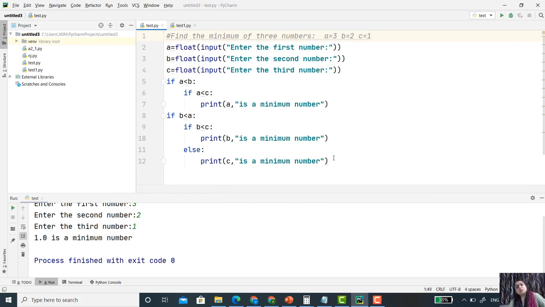You can write this code using 3 different if statements. That is also possible.